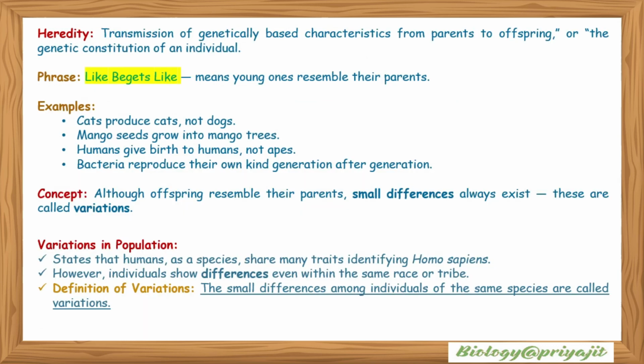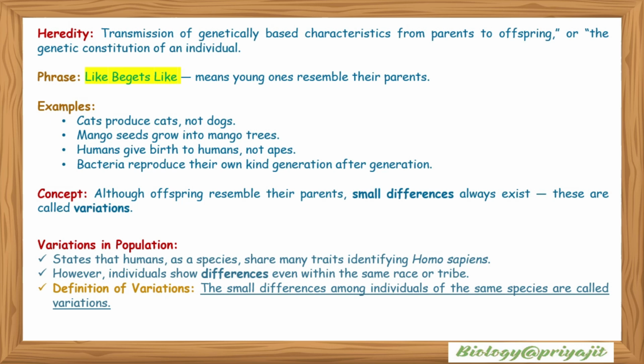Heredity: transmission of genetically based characteristics from parents to offspring, or the genetic constitution of an individual. The phrase like begets like means young ones resemble their parents. Examples include cats produce cats, not dogs. Mango seeds grow into mango trees. Humans give birth to humans, not apes. Bacteria reproduce their own kind generation after generation.